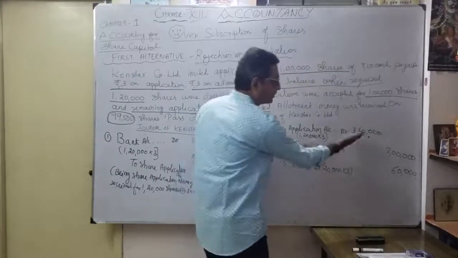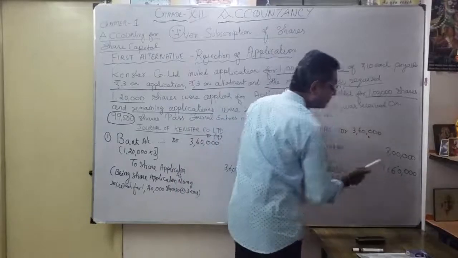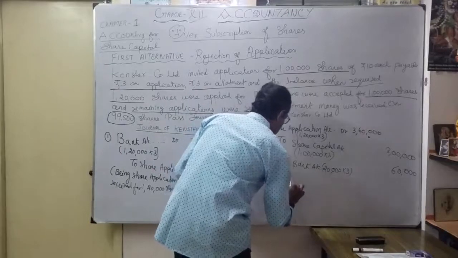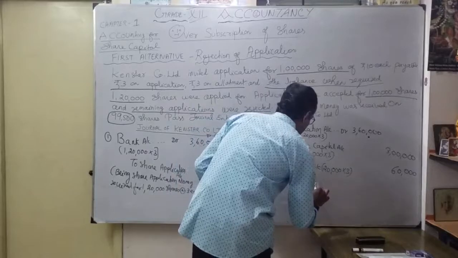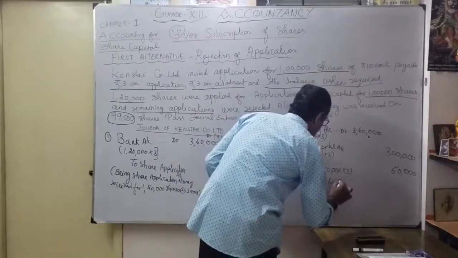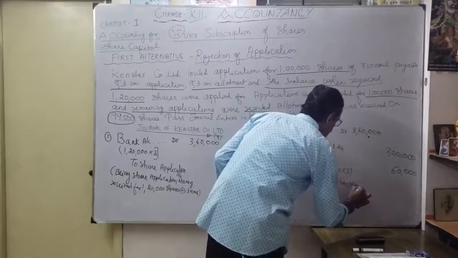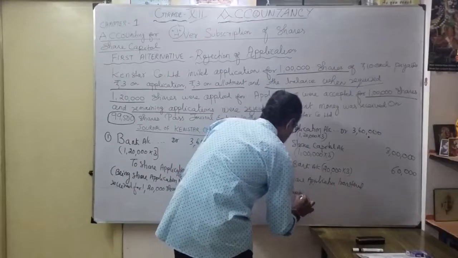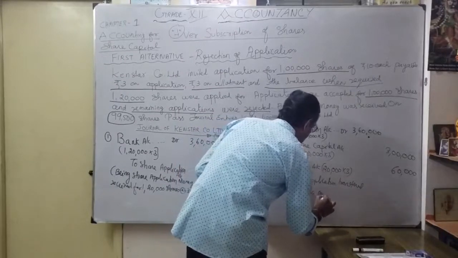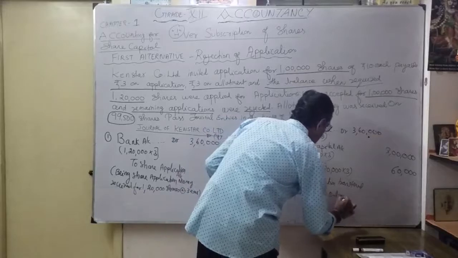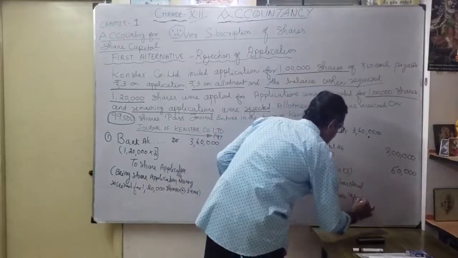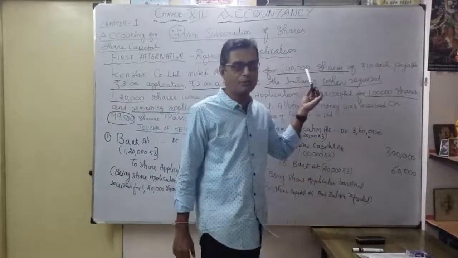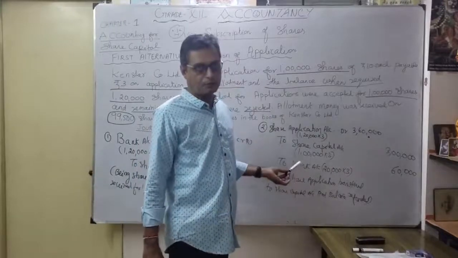Okay, now see our debit balance 3,60,000. Credit balance also 3,60,000. So here what's the narration? Being share application money transferred to share capital account and balance refunded. Okay, that means you rejected. So only 1 lakh shares were accepted here. So understood the second entry.